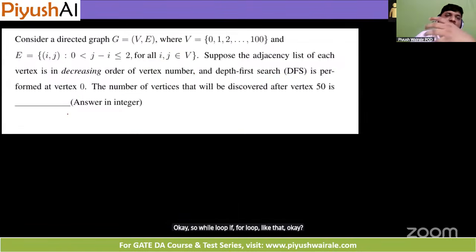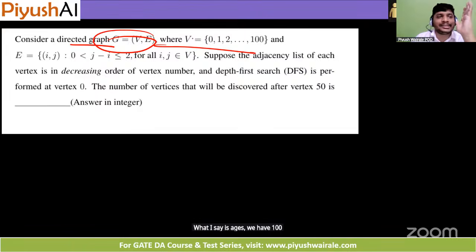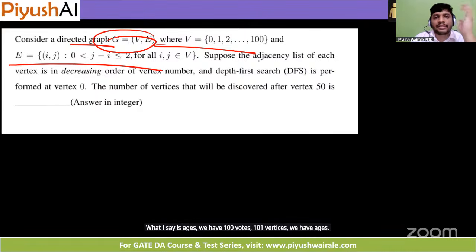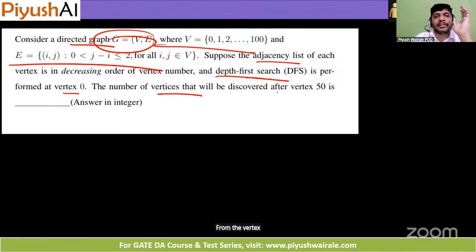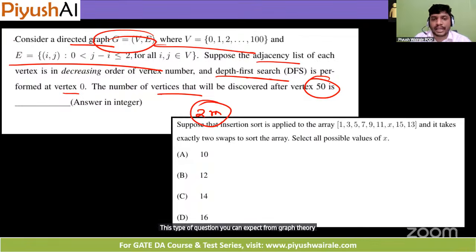Then this question is based on graph theory here. You can see we have a directed graph, vertices, edges. We have 100 vertices, 101 vertices. We have edges. Then suppose the adjacency list is like this. Then we have DFS. We have applied it from vertex 0, and the number of vertices that will be discovered after vertex 0. So this is basically a 2 mark question here. So this type of question you can expect from graph theory for 2 marks. And then we have this question from insertion sort here. We have an array. We have the x here.